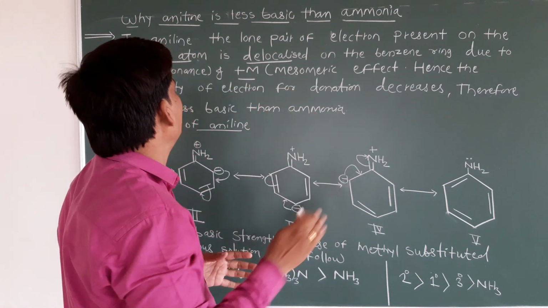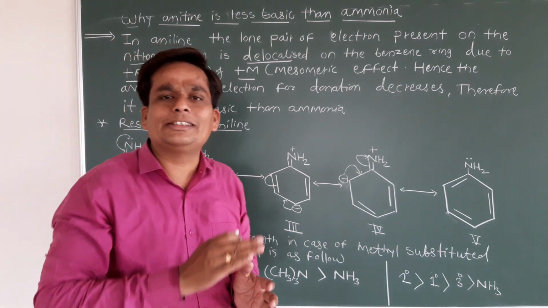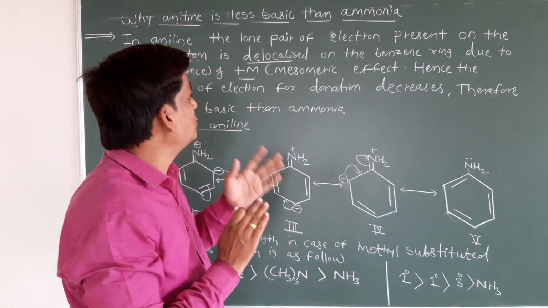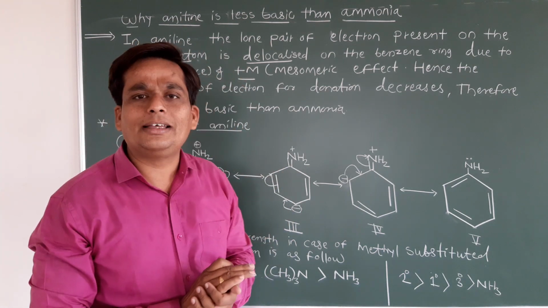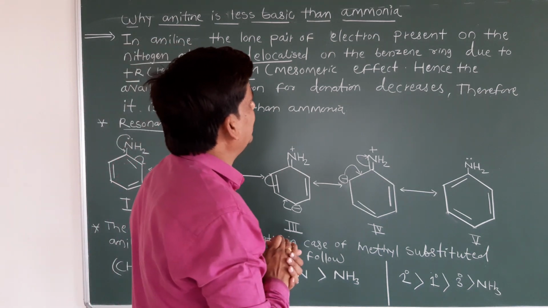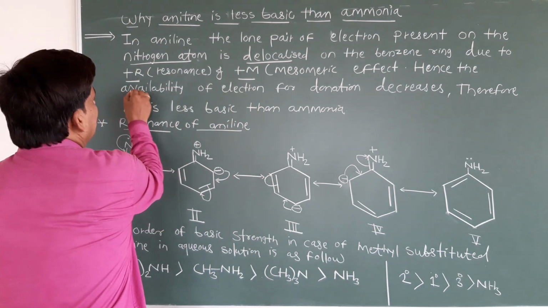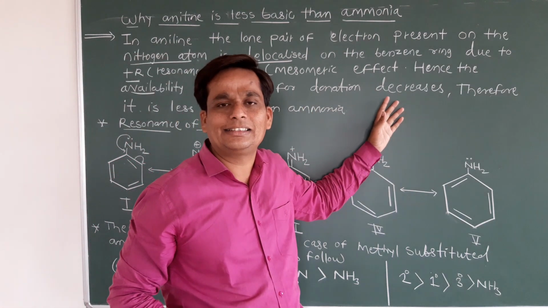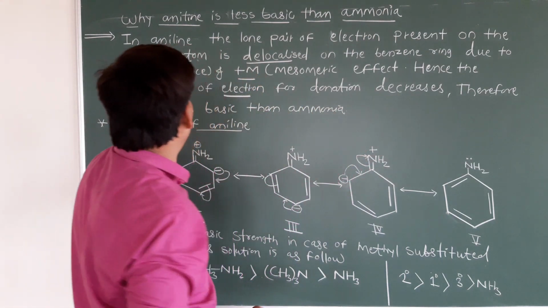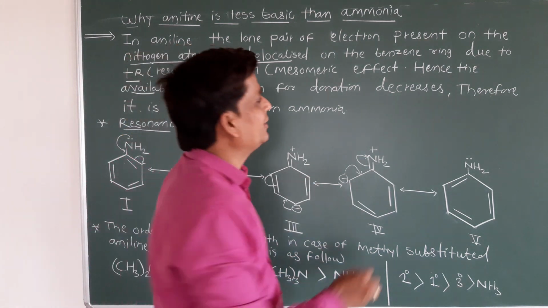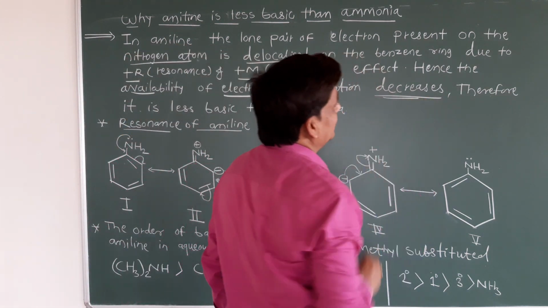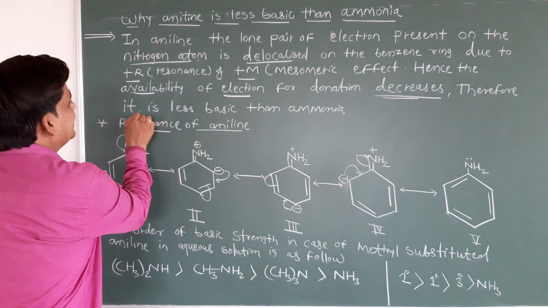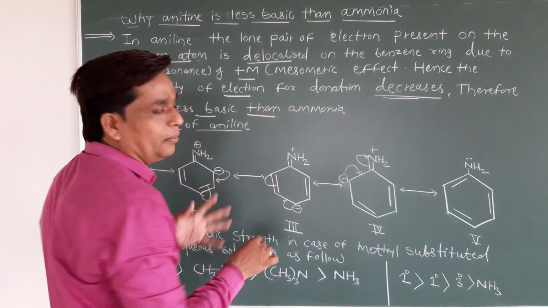Due to the mesomeric as well as resonating effect, the availability of the electron for donation decreases. This is important.